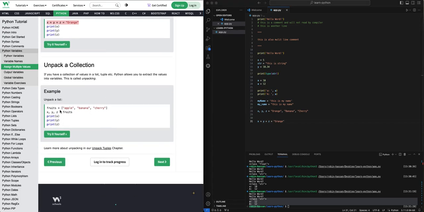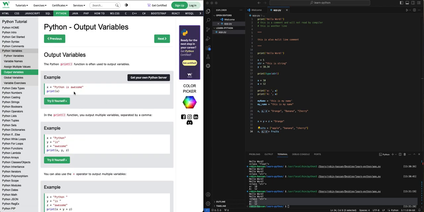Unpack collection. When you're going to work with arrays, this will be useful. For example, I'll copy here: fruits equal to an array of data. An array can be a list. You can think of it as a list of data, which is apple, banana, and cherry. And when you say x, y, z equal to fruits, x will be apple, y will be banana, and z equal to cherry. There are a lot of tricks with arrays, like you can set the first element on its own and set something for the rest. We're going to learn about it later.